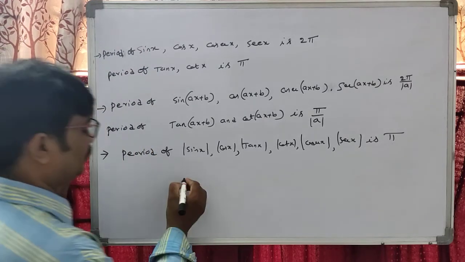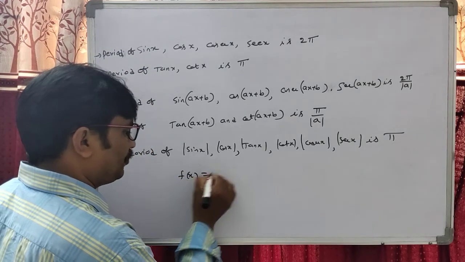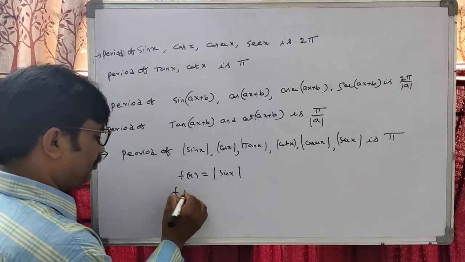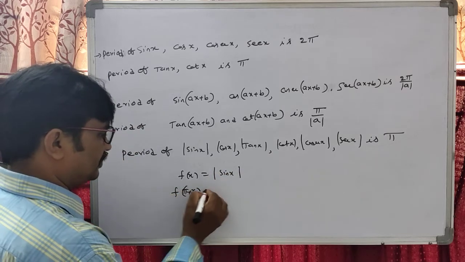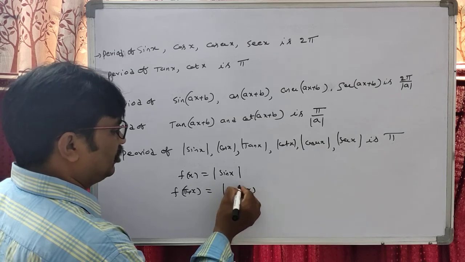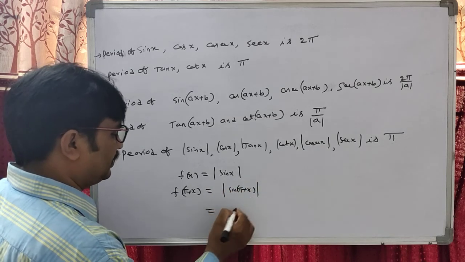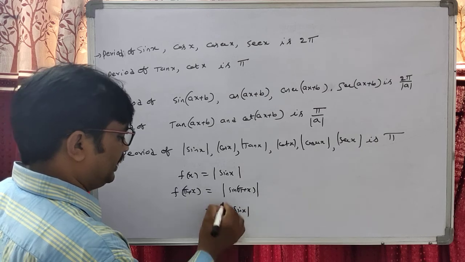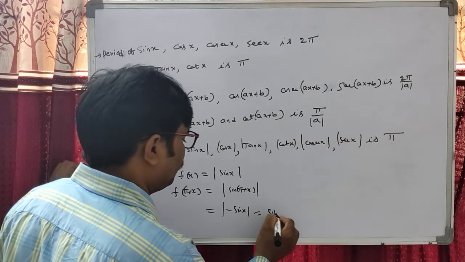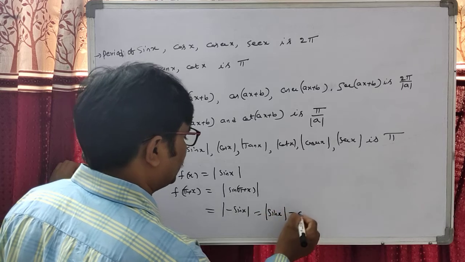Suppose we take f of x equal to mod of sin x and replace x by pi plus x. Sine of pi plus x lies in the third quadrant, giving minus sin x. In modulus, minus becomes plus. Therefore, again we got mod of sin x.